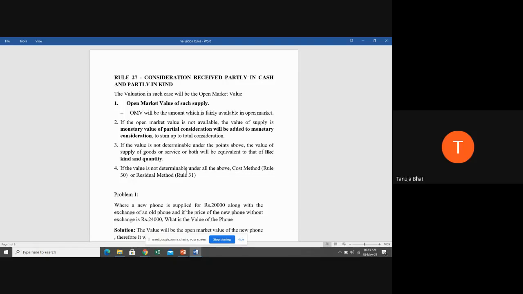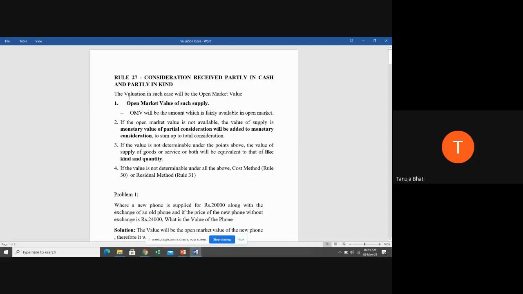Third, suppose you are not able to determine it as per the first and second points, then it is the value of similar goods or services. And fourth, if you cannot determine by the above three points, then you should use the cost method or residual method.